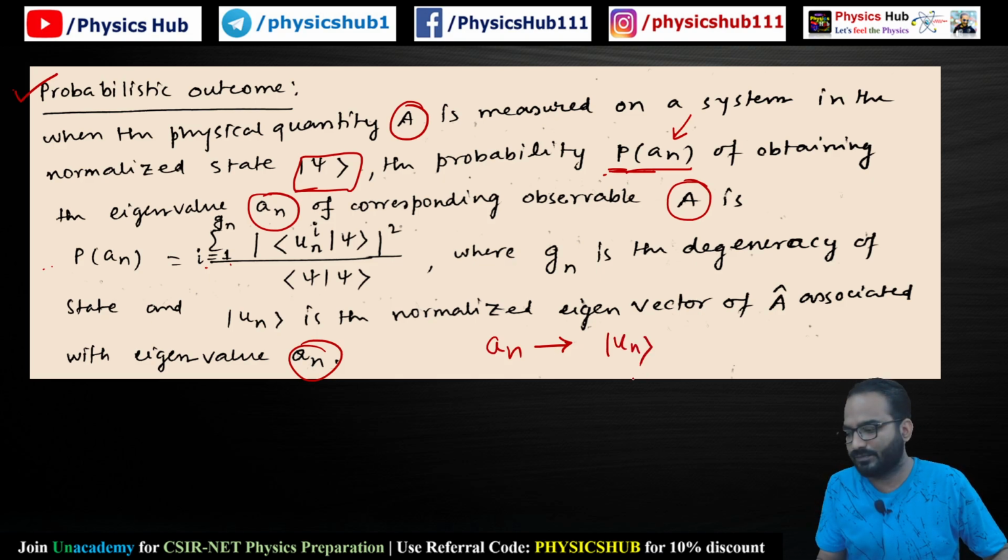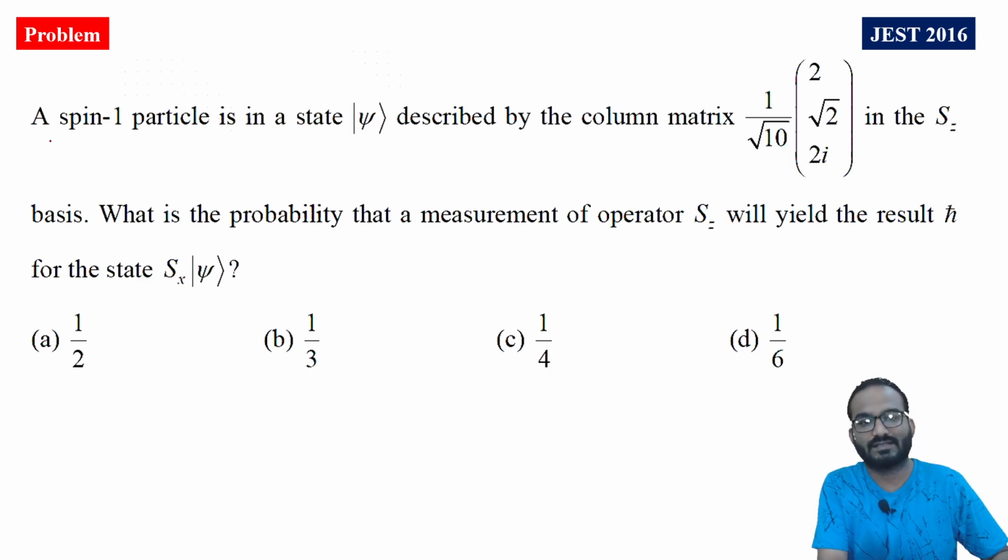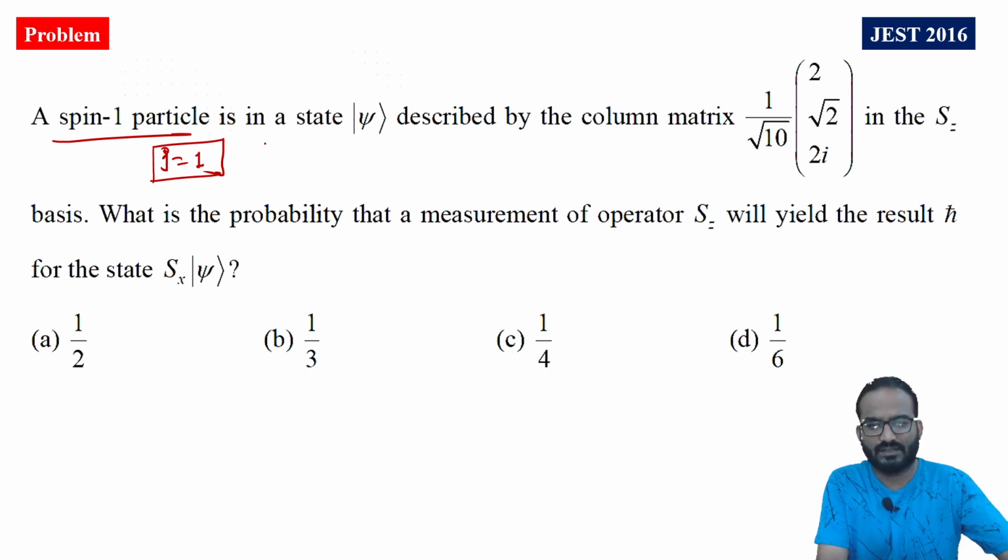So this postulate may be required in solving problems. Now you have understood this postulate, and I think most of you know about it. Let's now see the problem. The problem reads like this: a spin one particle, meaning j equals 1. This particular case has been given in Jettli's book. You can see it if you are interested, although I'll try to explain it as much as possible.